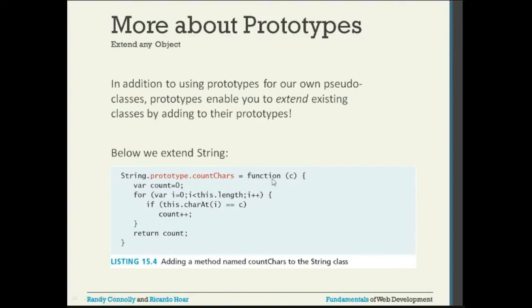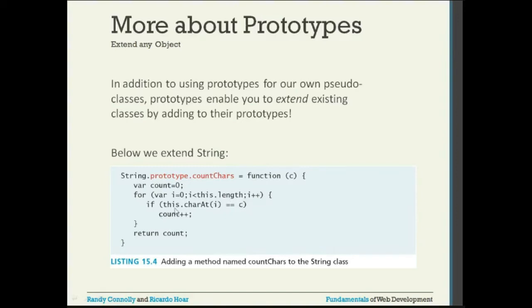This is an anonymous function. You are passing a c parameter. Then inside, this is the opening of the function, and this is the closing of the function. Inside, I have a variable count, which is set to 0, and I have a loop: var i = 0, i less than this.length, then i++. We are going to get the length.